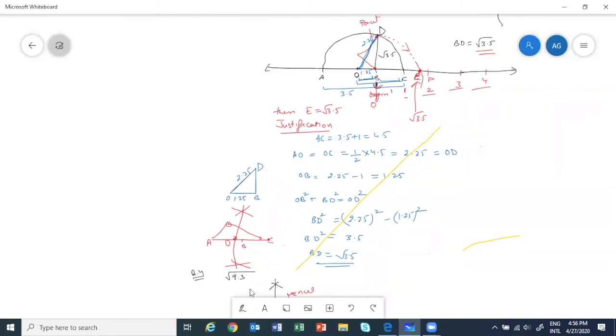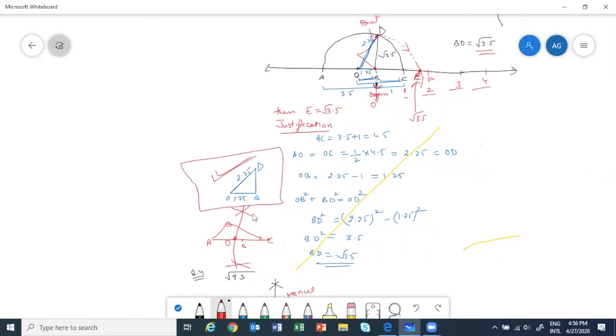See the triangle here. Because this figure is now more complicated, you can see this triangle here. So in this, you can understand what is happening. We found out OB, we found out OD. We want to show BD is root 3.5. You substitute the values in Pythagoras theorem, you will get it. Okay, all of you? Okay, good.